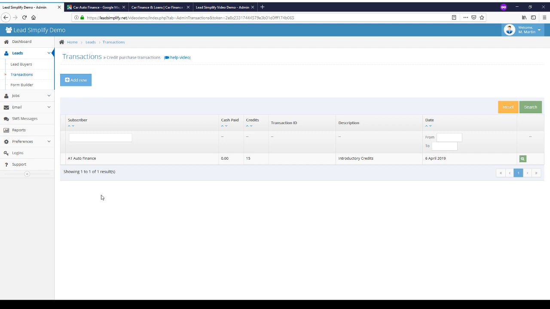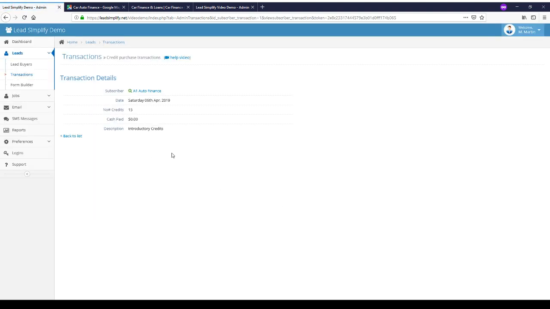What this will do is give you a list of transactions, credit purchase transactions from lead buyers. So in this example, I actually added 15 credits. 0 cash was paid for these credits. Here's a subscriber that they were added to, and we're going to jump into their account in a second, and we'll have a look at what it looks like when you log into the system as a lead buyer.